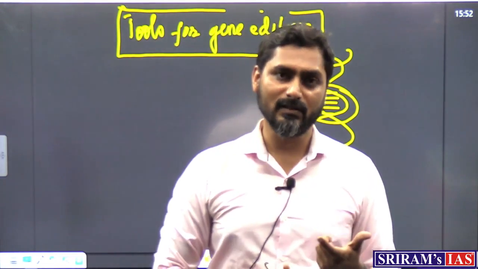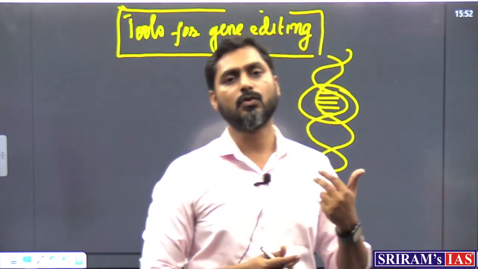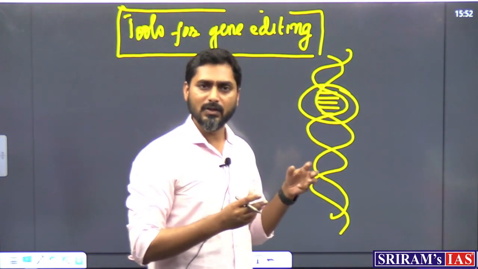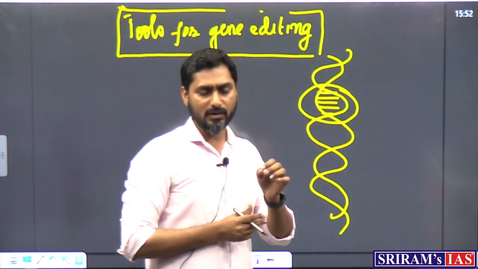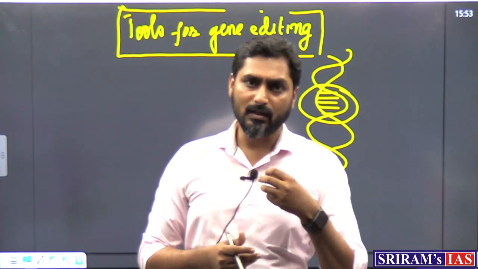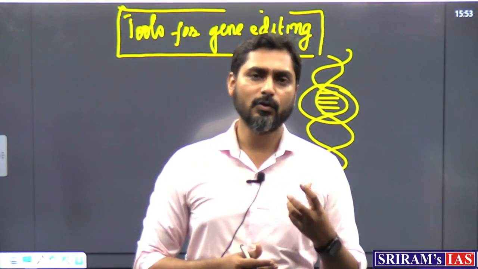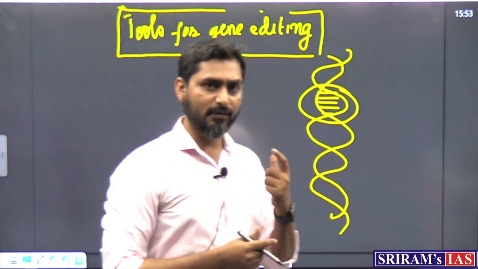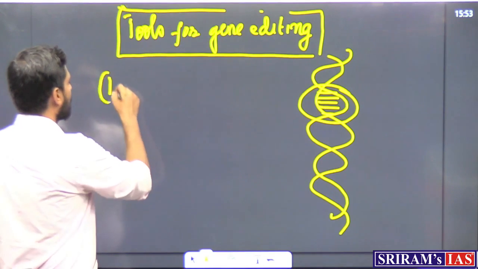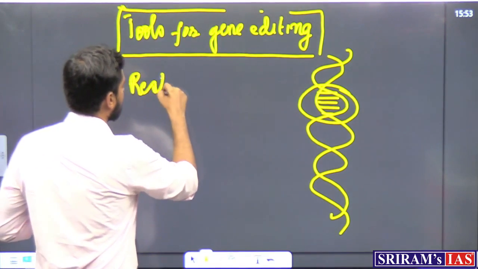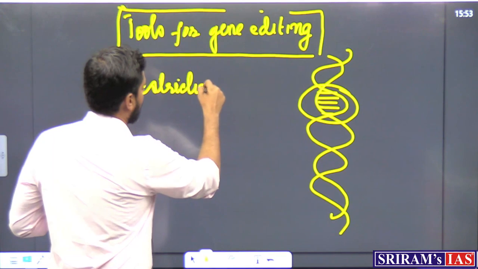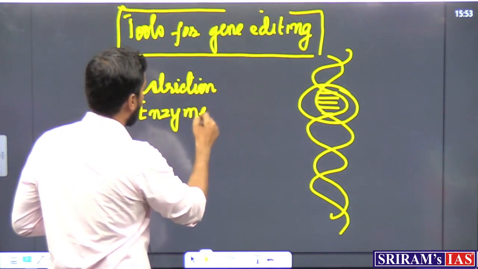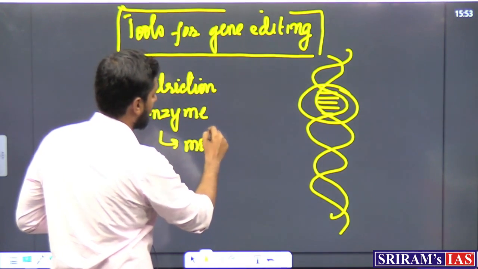Enzymes are chemicals. These chemicals help us do the cutting part, or they help us do the joining. So in biology or biotechnology, we take the help of enzymes to do these gene editings. There are very famous enzymes that we use. The first famous enzyme is known as the restriction enzyme. This enzyme is also called molecular scissors.